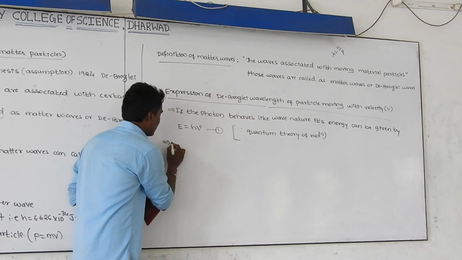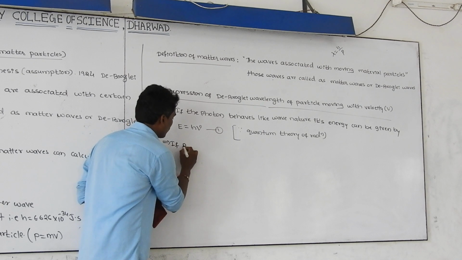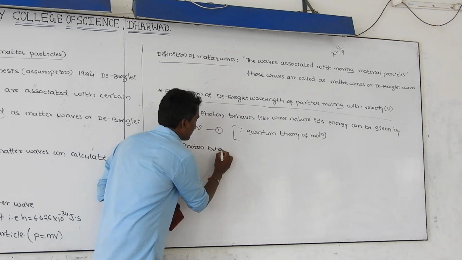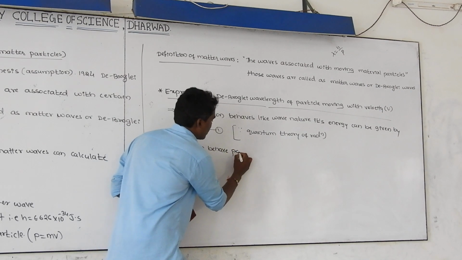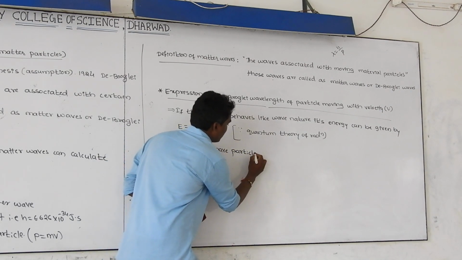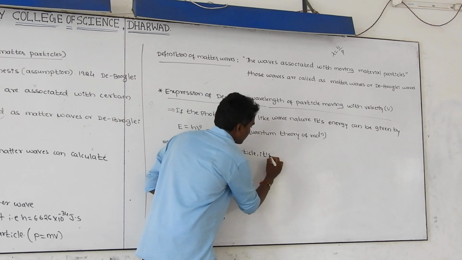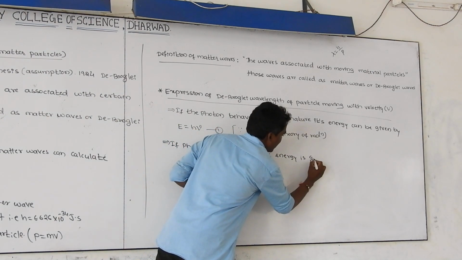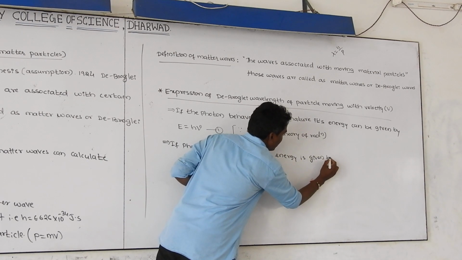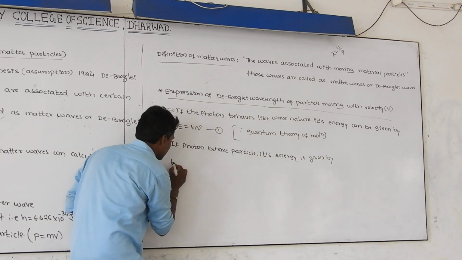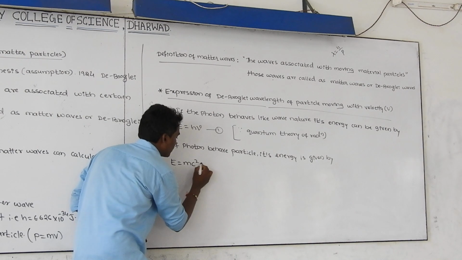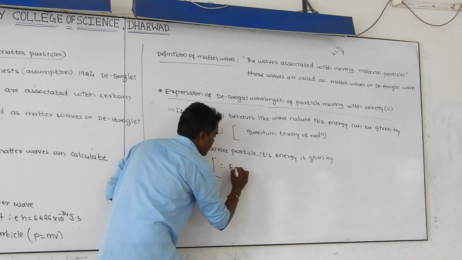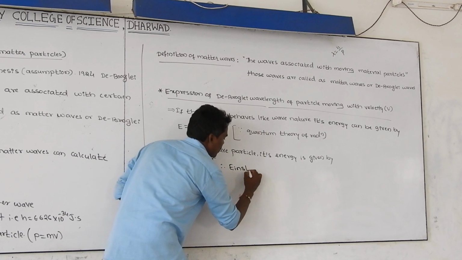And if you assume that the photon behaves like a particle, its energy is calculated by using another formula, that is E is equal to mc square. This is the mass energy relation given by Einstein.